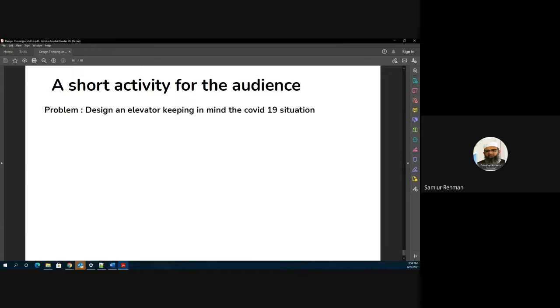Yes, sir. Please. I have a small idea. For example, in a lift car, you have 4 seats, where each pair of 2 seats are opposite, back to back, with a barrier in between. On the left side we have 2 seats, and on the right side 2 seats. Depending on the seats, only the capacity will be there. For example, 4 seats are there, only 4 people will be there.